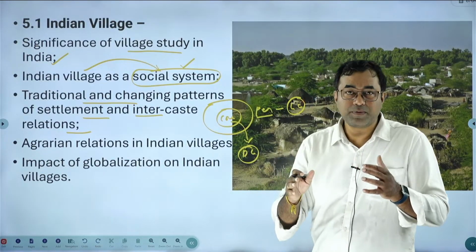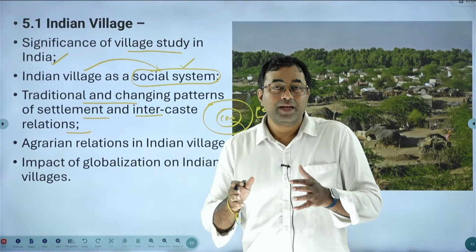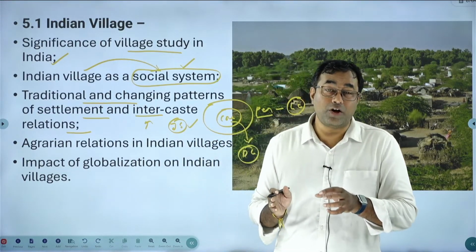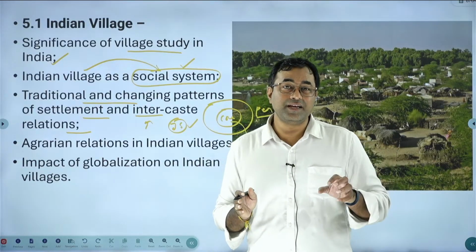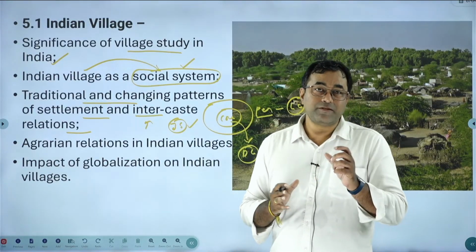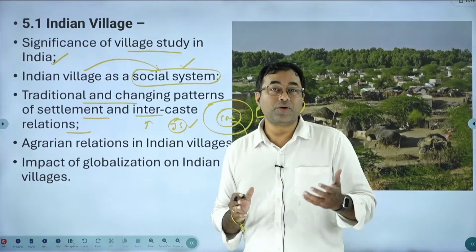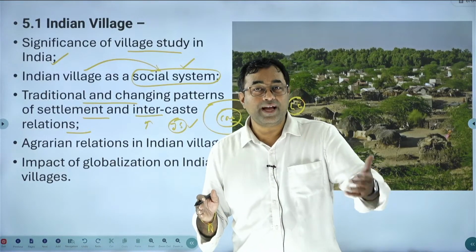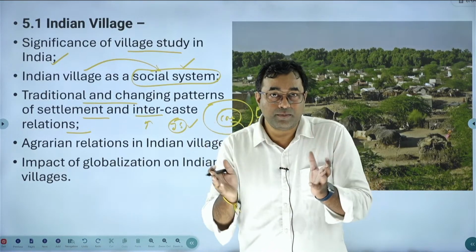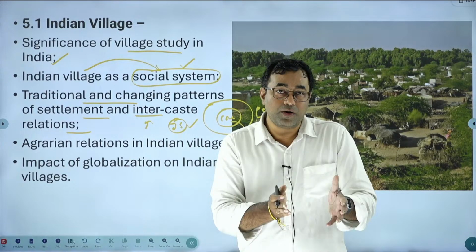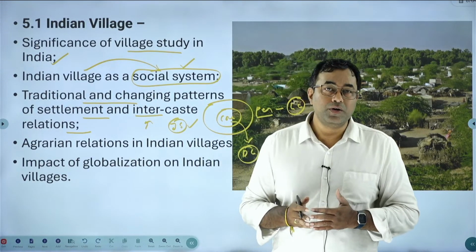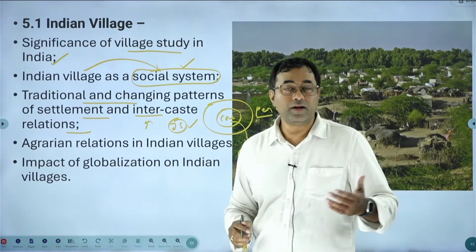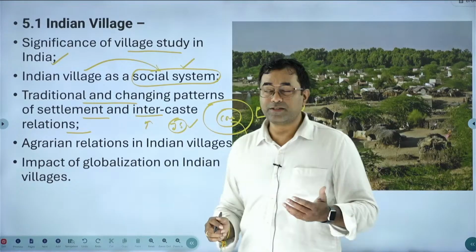What are the different types of settlement patterns followed in India? That means you are leaving the caste-based occupations and going to MGNREGA, which is considered one of the basic features being followed in the current context. Then automatically the caste relations will decline. And if the caste relations decline, the social system which was traditionally followed by the people will also undergo certain changes. So how intercaste relations in India are forming, and how they are undergoing change due to various factors, will be discussed as part of this.